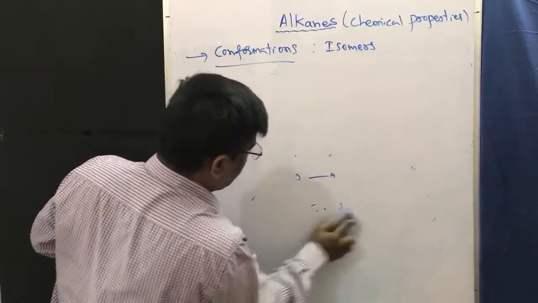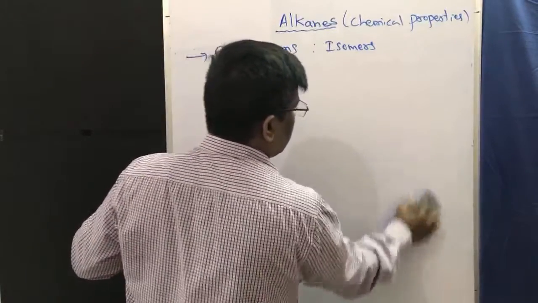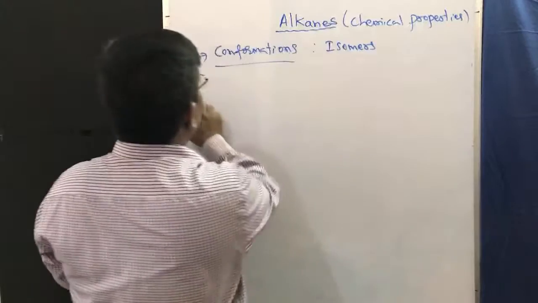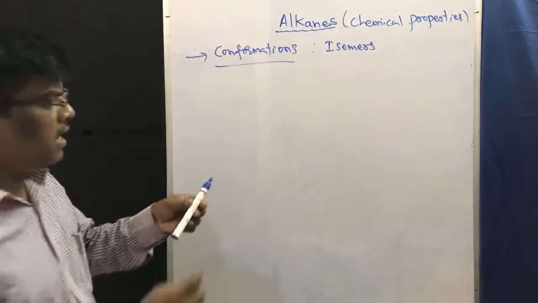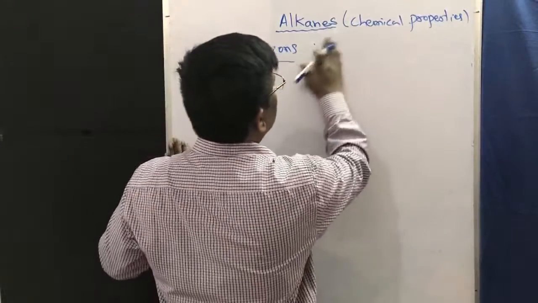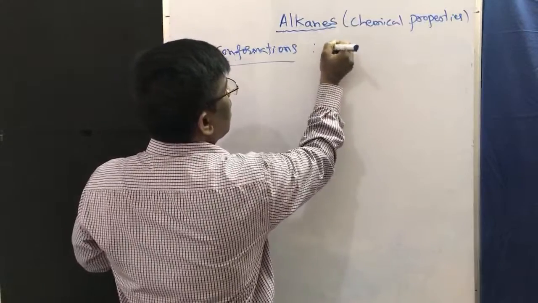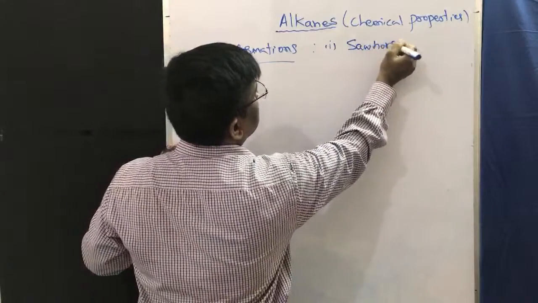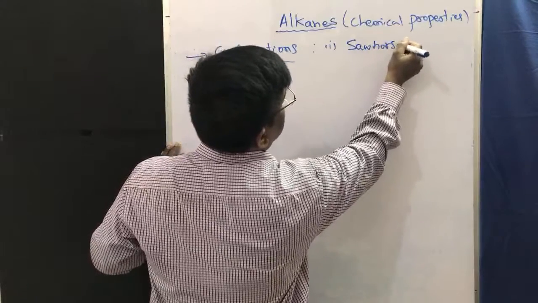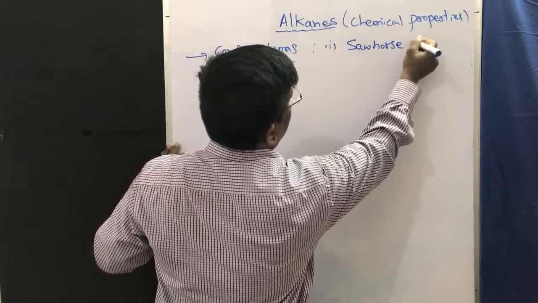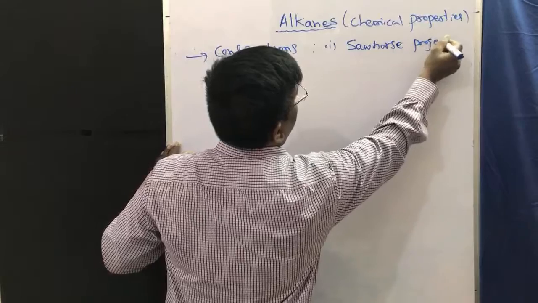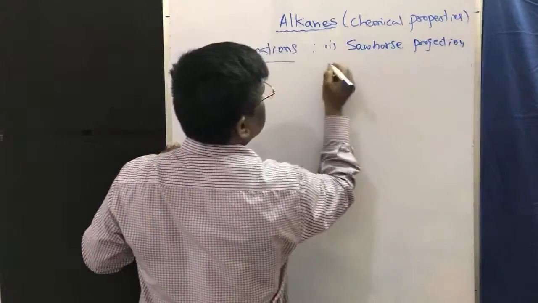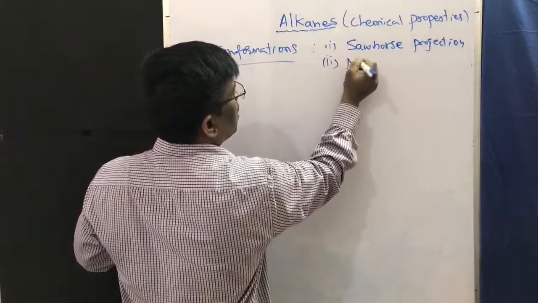These two projections are very important in organic chemistry. So conformations can be written in Sawhorse projection or Newman projection.